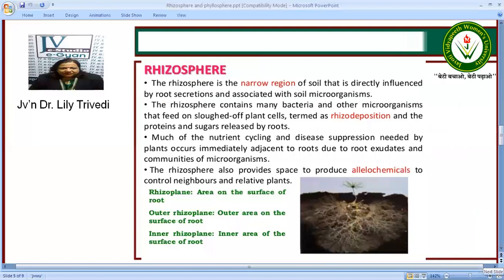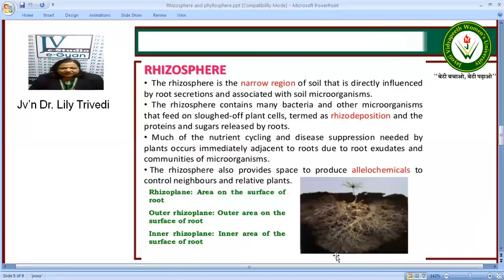Now let's come to rhizosphere. It is a narrow region of soil that is directly influenced by the root secretions and is associated with soil microorganisms. Now these rhizosphere contain many bacteria and other microorganisms that feed on sloughed off plant cells, termed as rhizodeposition, and the protein and sugars released by the roots.